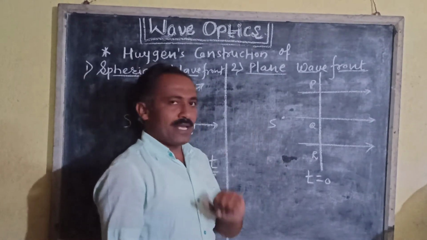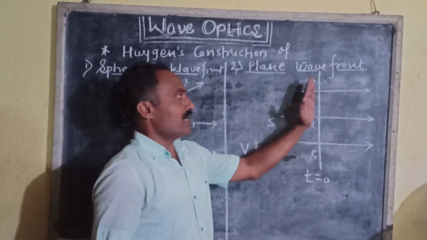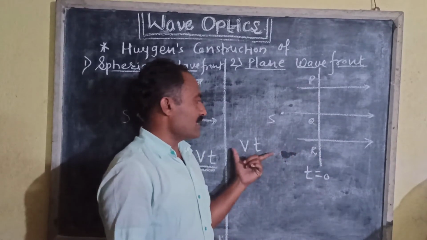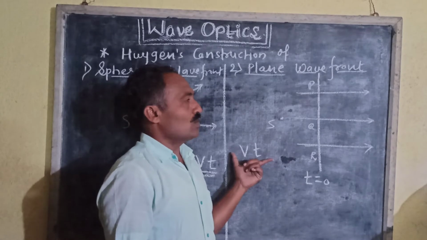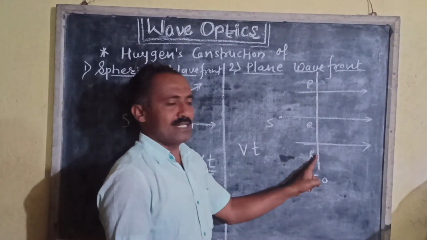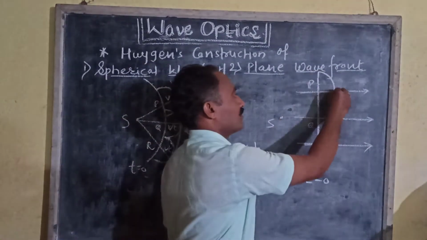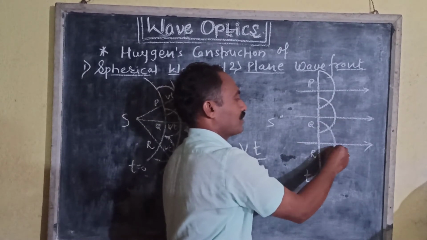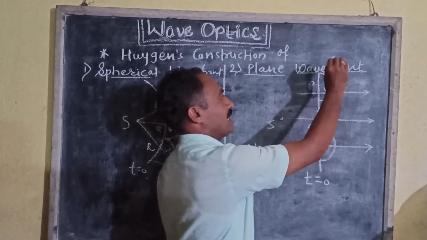Similarly, if v is the velocity of light, then in time t the secondary wavelets originating from PQR cover a distance equal to Vt. Now we have to draw the hemispheres with PQR as a center and radius equal to Vt. ह्या प्रत्येक सेमिस्फिअरची रेडियस ही आपण Vt घेतली.